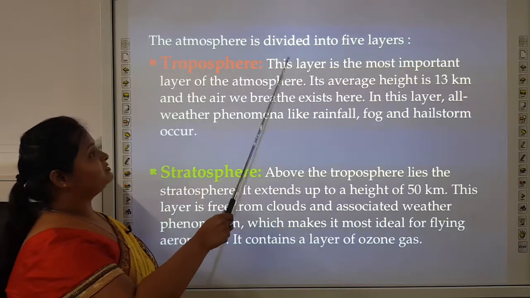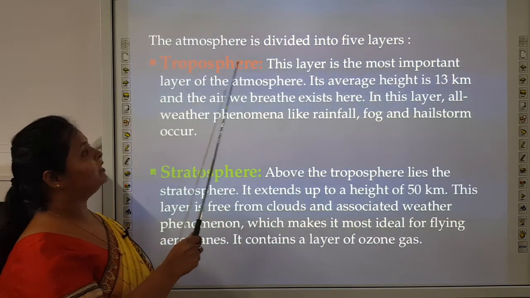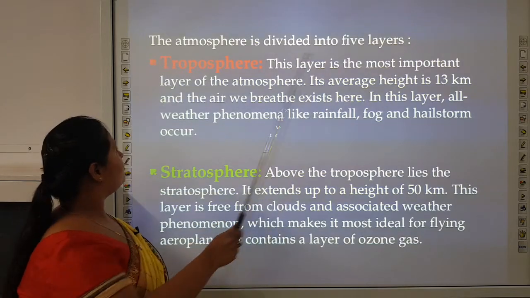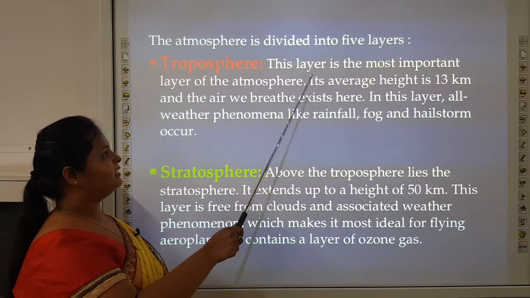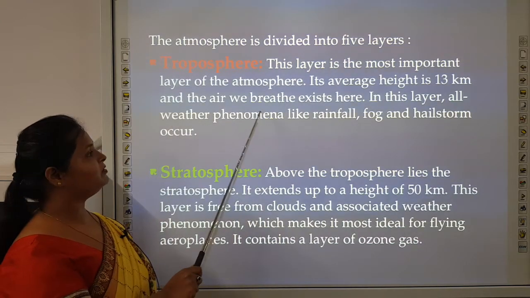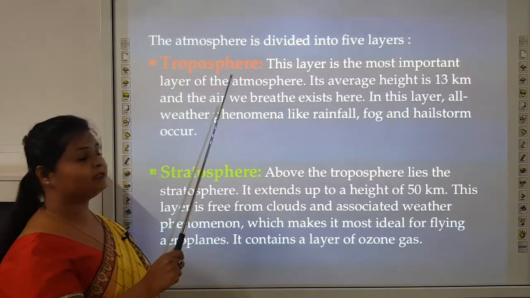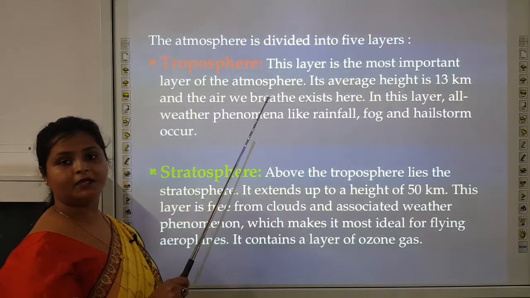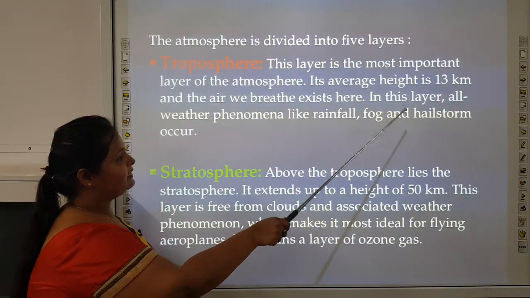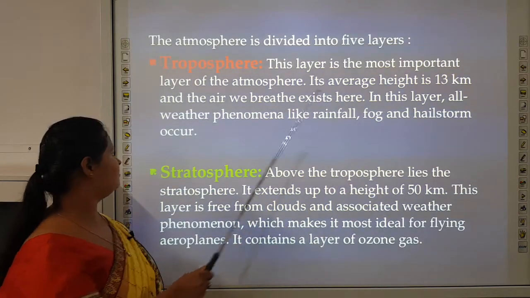The atmosphere is divided into 5 layers. First is the troposphere. This layer is the most important layer of the atmosphere. Its average height is 13 kilometers and the air we breathe exists here. All the weather phenomena exist in the troposphere. In this layer, all weather phenomena like rainfall, fog and hailstorm occur.